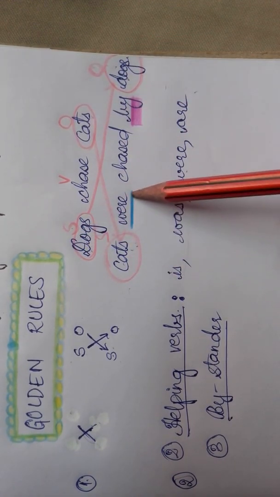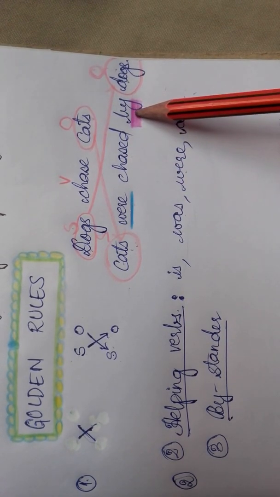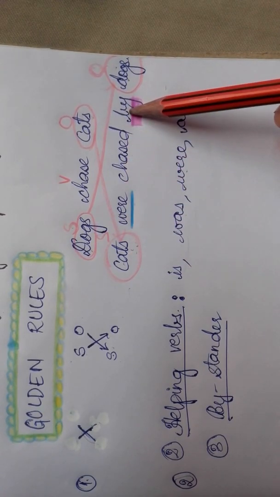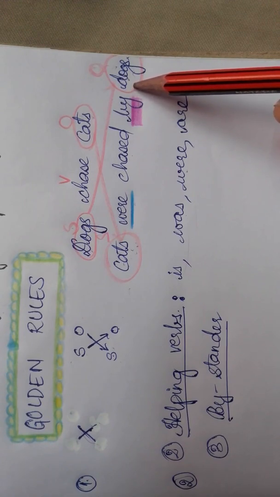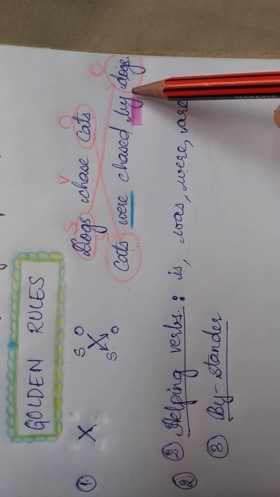Where is the auxiliary verb that we have used? Chased by is the bystander that we have used. Cats were chased by dogs. Understood this, children? So now let us look into the textbook, page number 82, and understand how to convert active